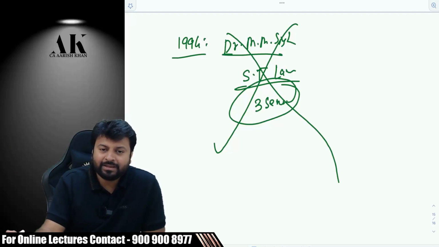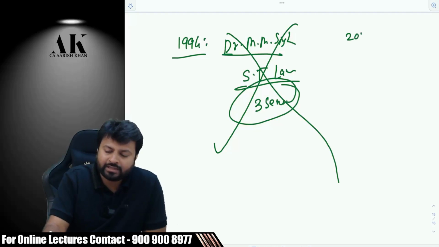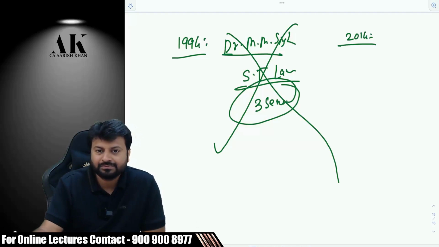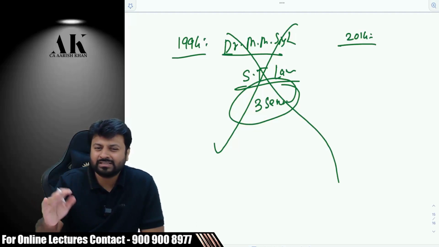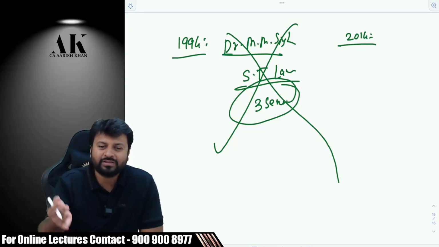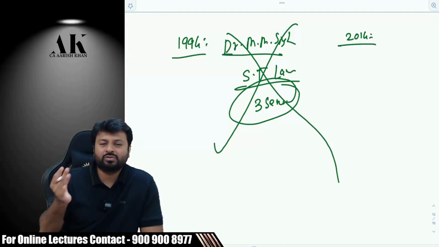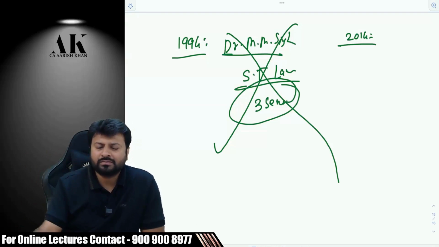It was never applicable. But in 2014, the government was changed. And one of the important proposals which this government made in the election was that we will bring GST. We will bring GST. Now, they know everything when they are going to do it. It is just that they take the decision based on politics. When to implement which law, when not to implement which law, and so on and so forth. They know when to do what.